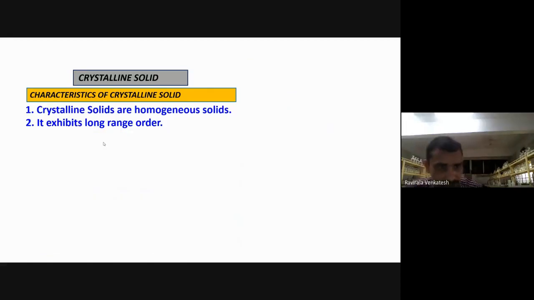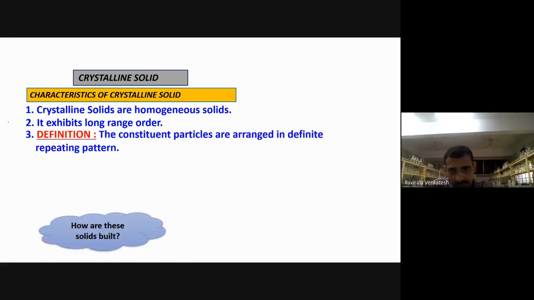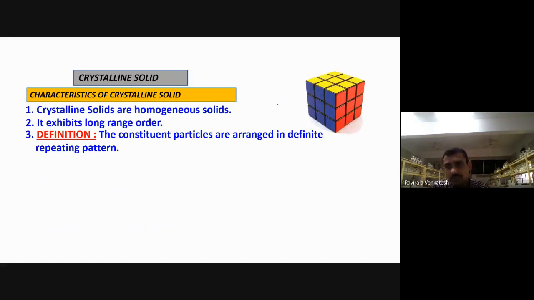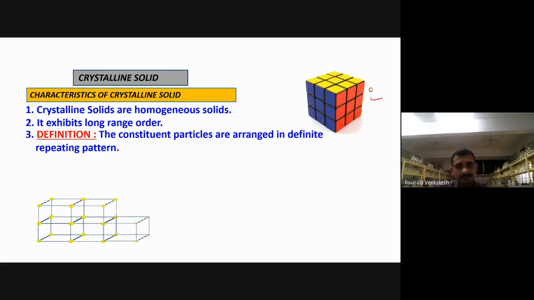How they are arranged, let me see now. Here in the diagram, the constituent particles are arranged in a definite repeating pattern, which is called order. And how they are built, let me see. This is a simple cube you generally observe. First of all, I have taken a simple cube, and you take a next cube. On top of this I have taken one more cube, again one more cube like that. I'm getting an order like this, repeating all this.